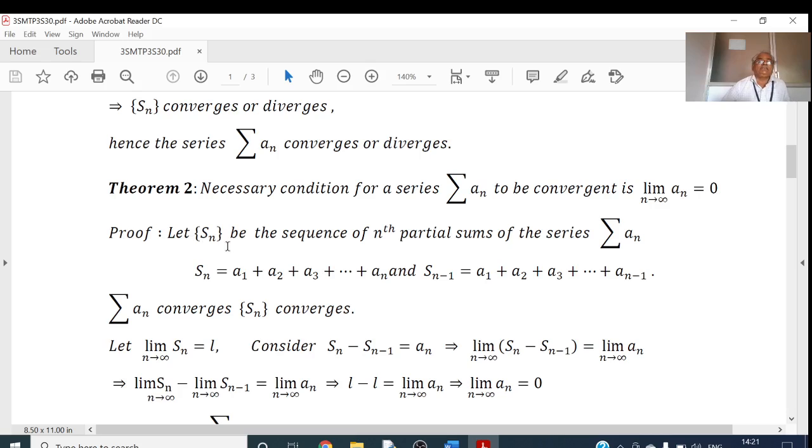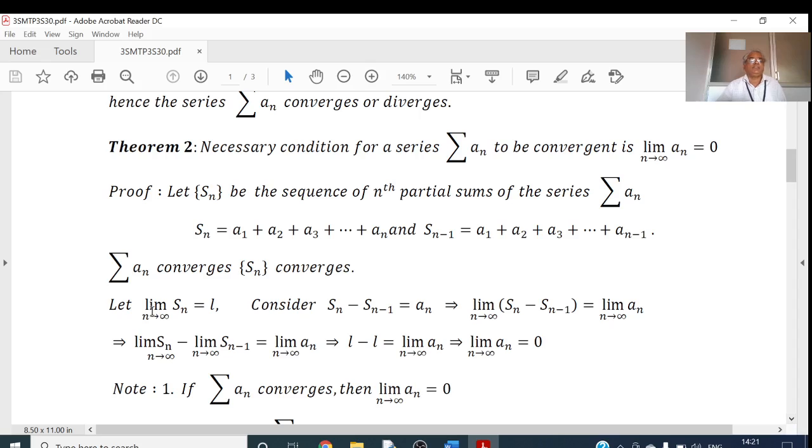So let me consider Sn to be the sequence of the n partial sums. Then Sn is equal to a1 plus a2 plus a3 plus up to an. And what is Sn minus 1? It is the sum of the first n minus 1 terms, a1 plus a2 plus a3 plus up to an minus 1. Now here, given that sigma an is convergent, that means the sequence Sn is also convergent. If the sequence Sn is convergent, then the limit of the sequence is finite and unique. And let me take the limit of Sn as n tends to infinity equal to L.